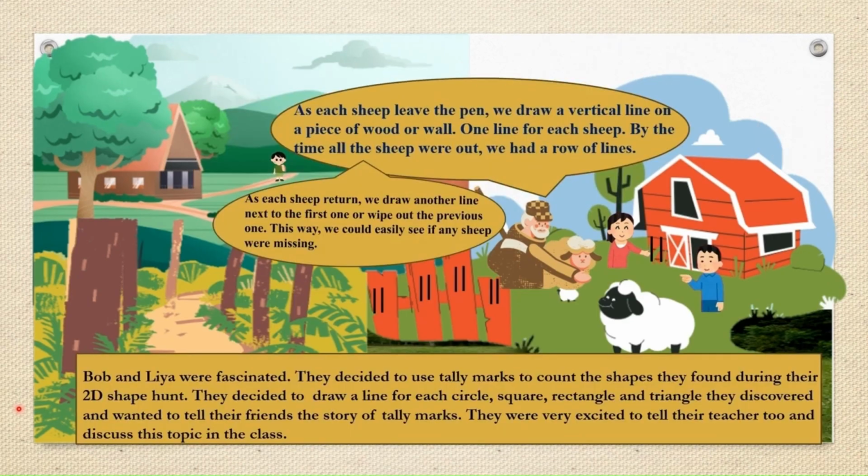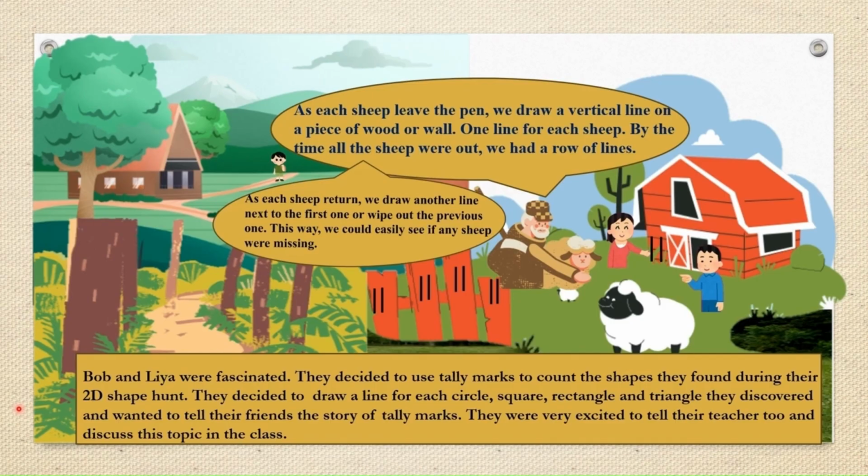Gary uncle continued his story. As each sheep leaves the pen, we draw a vertical line on a piece of wood or wall, one line for each sheep. By the time all the sheep were out, we had a row of lines. As each sheep returned, we draw another line next to the first one or wipe out the previous one. This way, we could easily see if any sheep were missing.